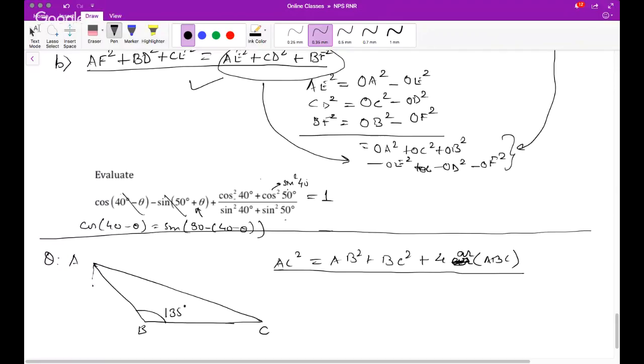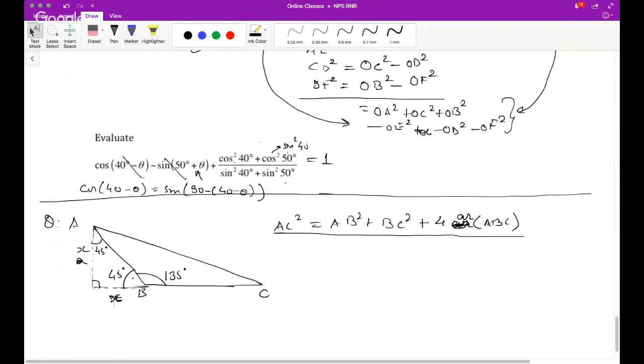So if 135, draw this. Okay, drop a perpendicular. Okay, and then this angle is 45 degrees. Okay, if this is 135, this has to be 45, and this is 90, so this has to be 45. Okay, so that means let's say this is X, this is also X, both are X.